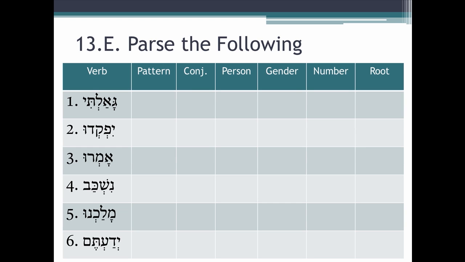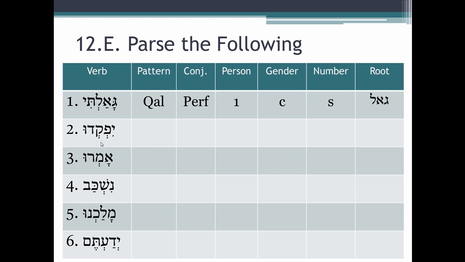Parsing. You should be able to tell instantly, like in the blink of an eye, when you look at each of these verb forms, whether it's perfect or imperfect. Perfect is the suffixed conjugation. Imperfect is the prefixed conjugation. So, ga'alti, if we know our vocab and our endings, we know this is from ga'al and it has the -ti ending. Here's the key question. Every time you run into a verb, does it have a prefix? No, it doesn't. So it cannot be imperfect. So our answer is Qal perfect, first common singular from ga'al.